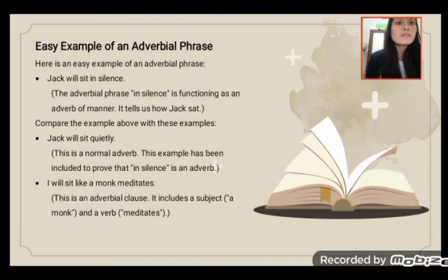Compare the example above with these examples. Jack will sit quietly. This is a normal adverb. This example has been included to prove that in silence is an adverb. I will sit like a monk meditates. This is an adverbial clause. It includes a subject, a monk, and a verb, meditates.